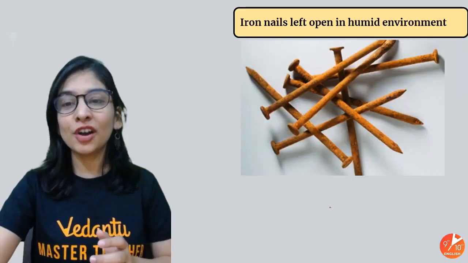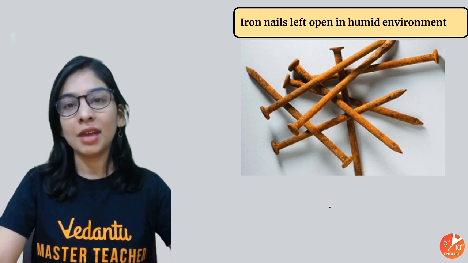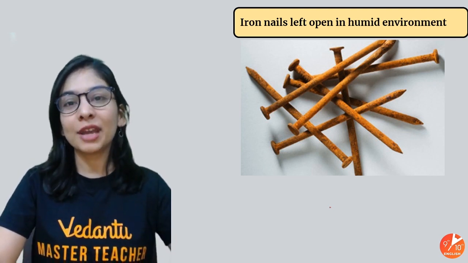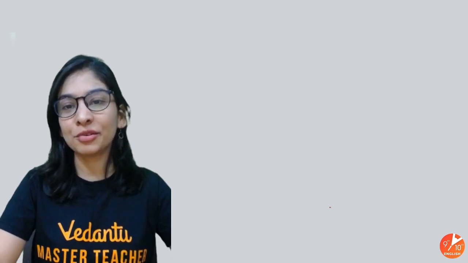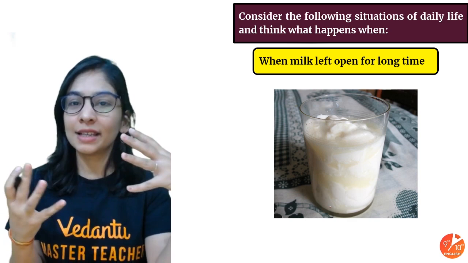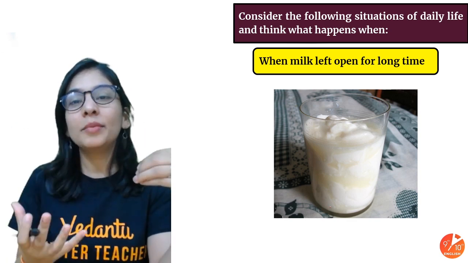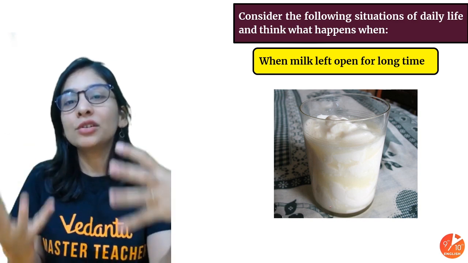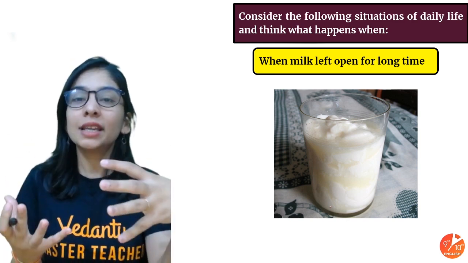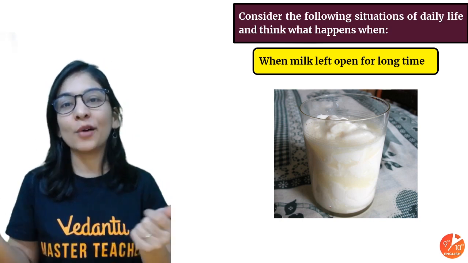If I talk about your iron nail that turns reddish brown, it is because it reacts with the humidity, air and moisture to give hydrated iron oxide, that's your rust. When I talk about your milk, it has a bacteria, lactobacillus, and in that hot environment, it converts lactose sugar to lactic acid in the milk, and that's how you got your curd. So chemical reactions, chemical changes, new substances are forming.